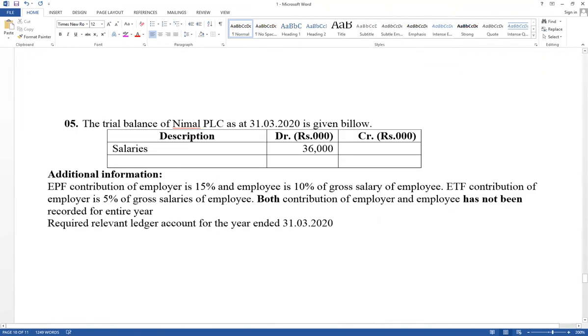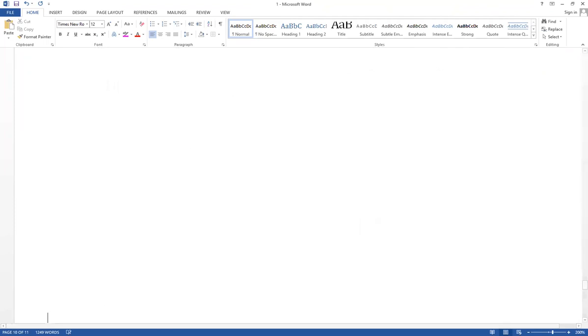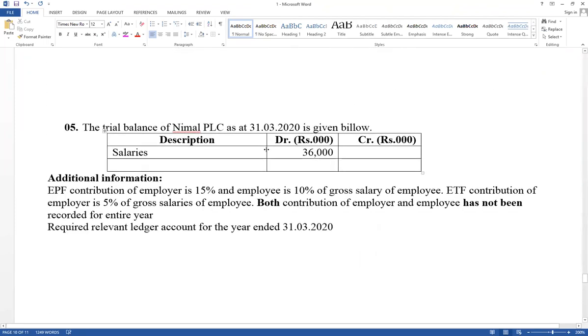The trial balance has given salary. Part of the adjustment has been recorded. Now the percentage change, that is the difference. The trial balance has given the salary account balance. Try to recognize net salary or gross salary. Think about this percentage, very important.